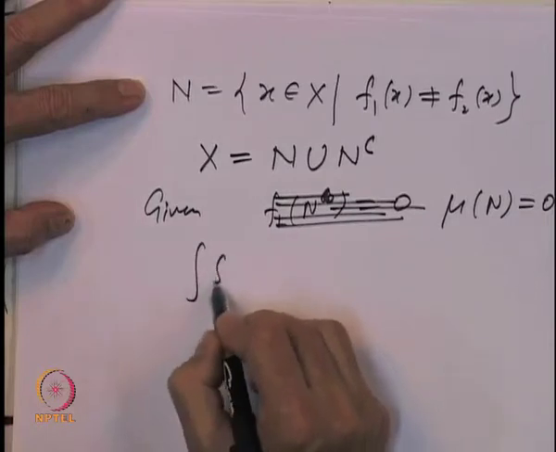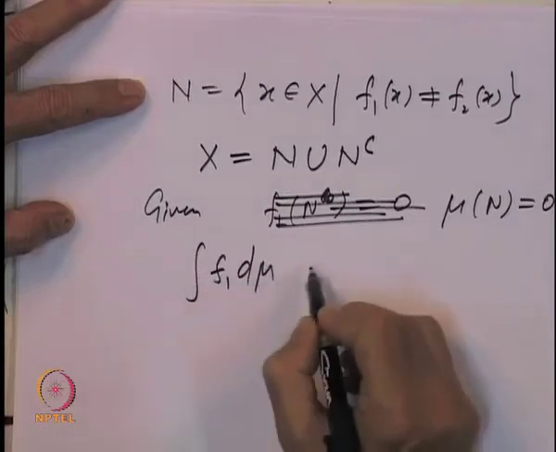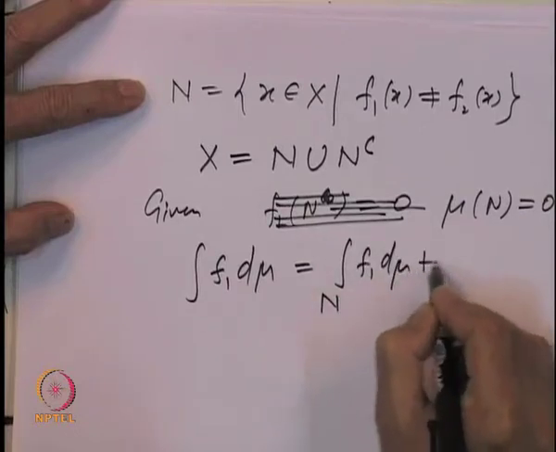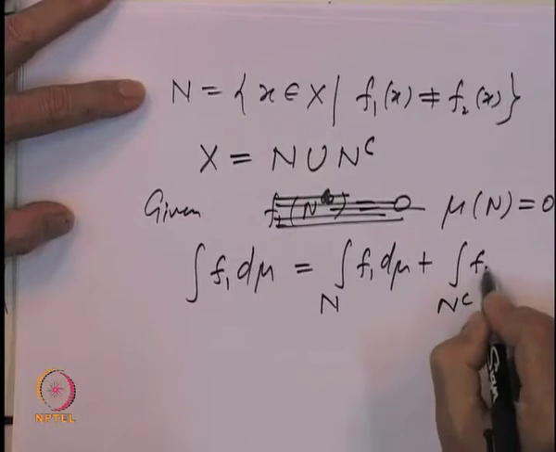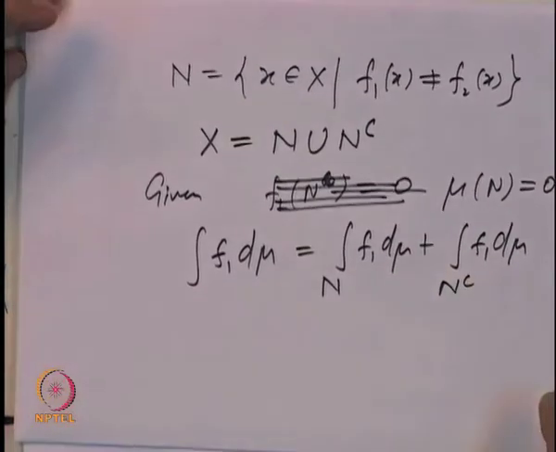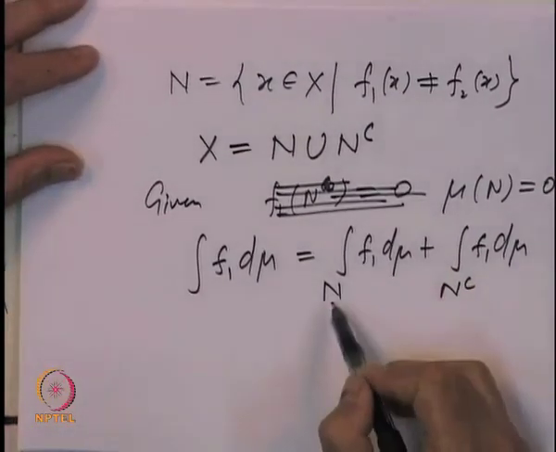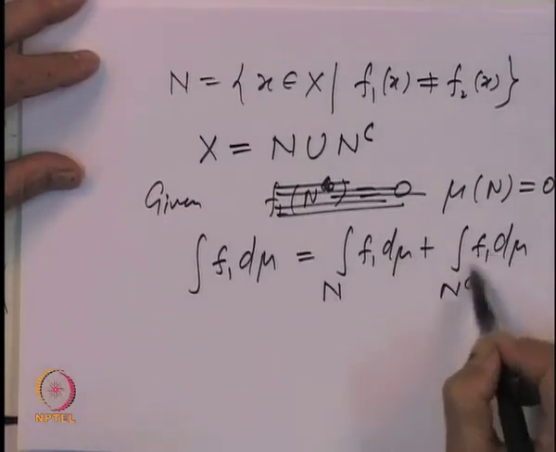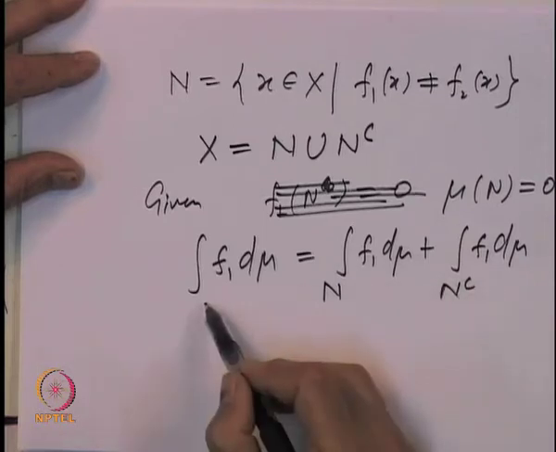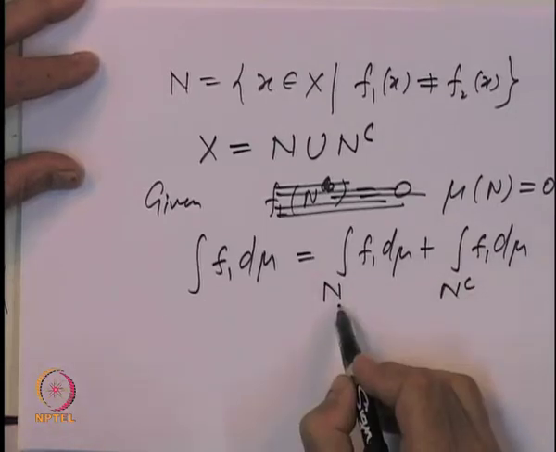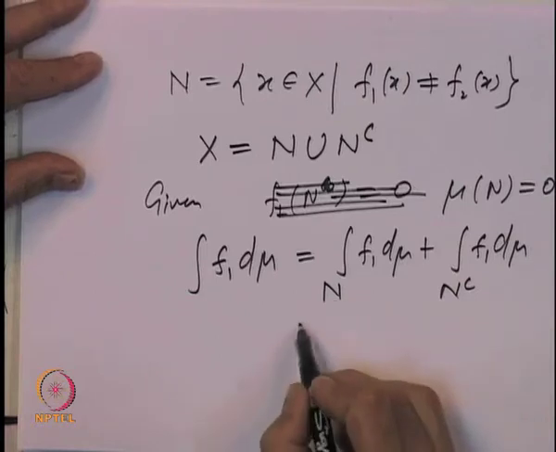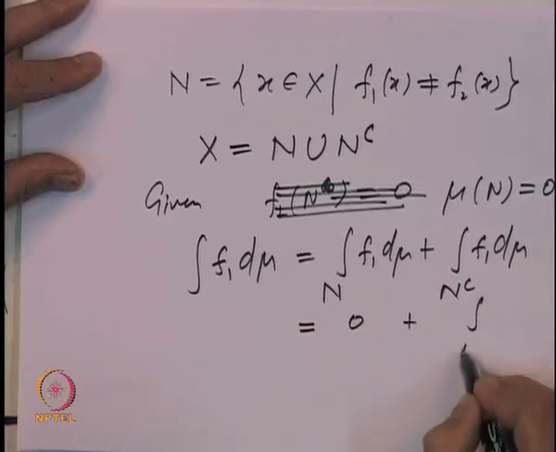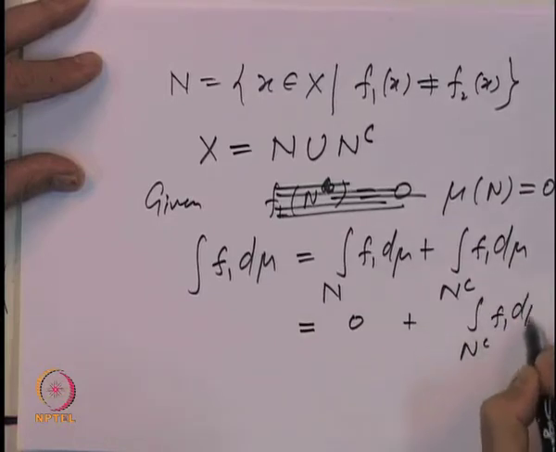Now the integral of f 1 d mu can be written as the integral over N of f 1 d mu plus the integral over N complement of f 1 d mu. This is by the fact we just proved that the integral over a set is a measure. So, this is the integral over N and the integral over N complement, that gives you the integral over the whole space, and mu of N being equal to 0, this first term is 0, plus the integral over N complement of f 1 d mu.